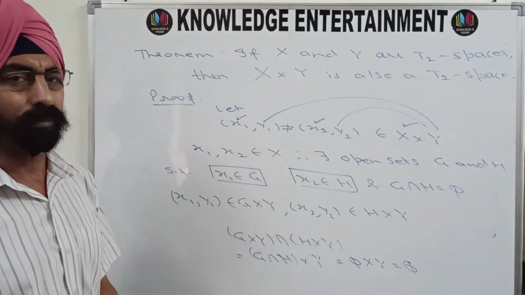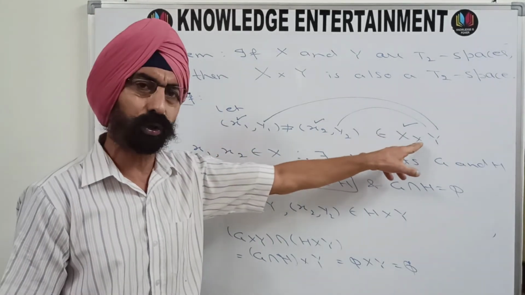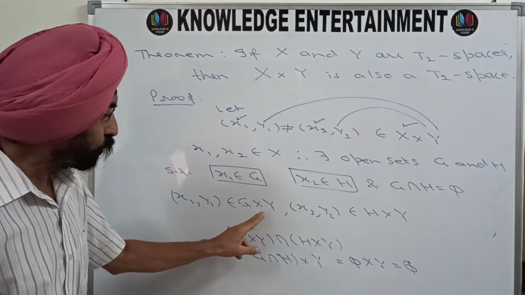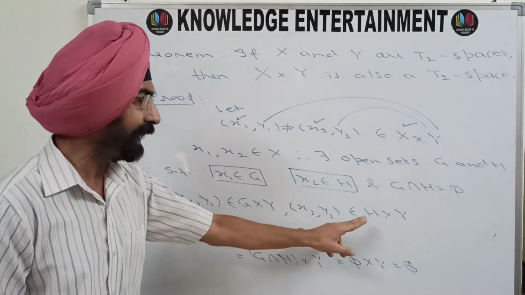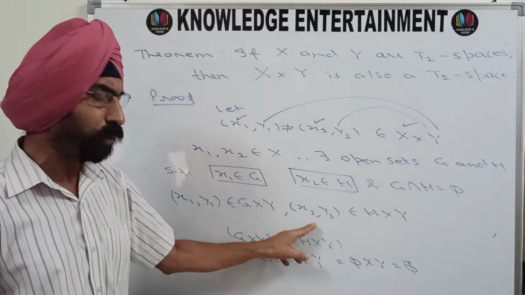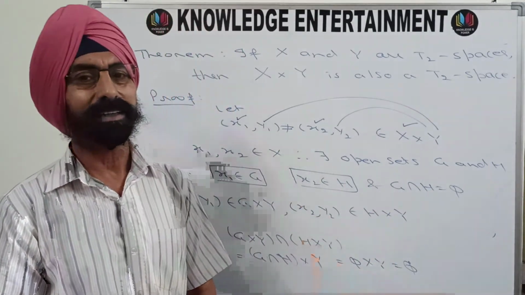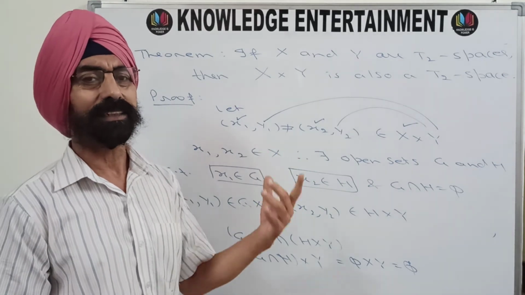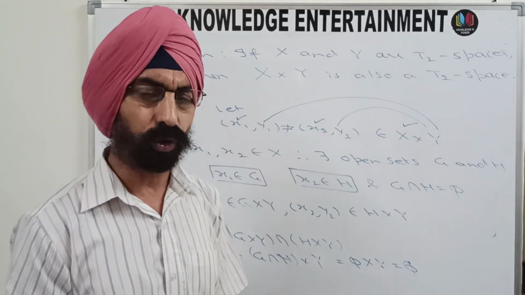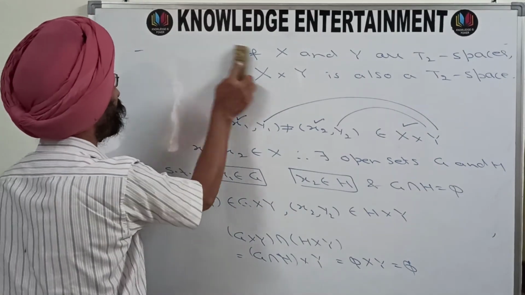Now look at what you have proved. You have taken two distinct points (x1, y1) and (x2, y2) from X cross Y. You have obtained two open sets G cross Y and H cross Y, one containing (x1, y1), another containing (x2, y2), and their intersection is also phi. And we have proved that X cross Y is a T2 space.